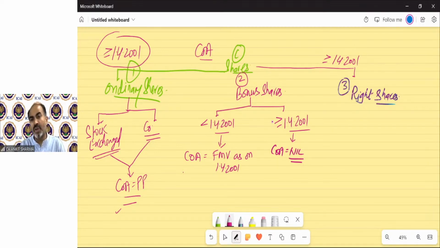Now moving on to the right share concept. Right shares are those shares which have been offered in the market at a higher value, but the existing shareholder can avail these shares at lower than market value. With the help of an example, say the company issues shares in the market, and the market value is 100 rupees per share.